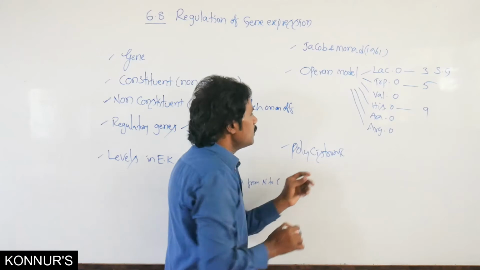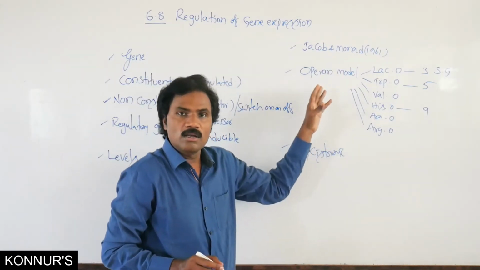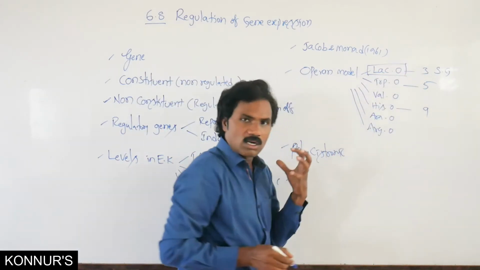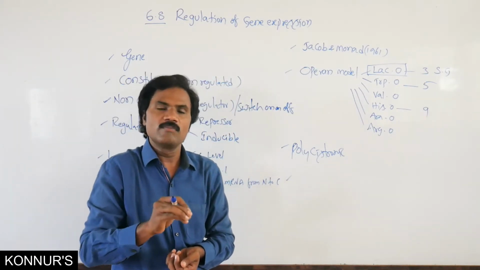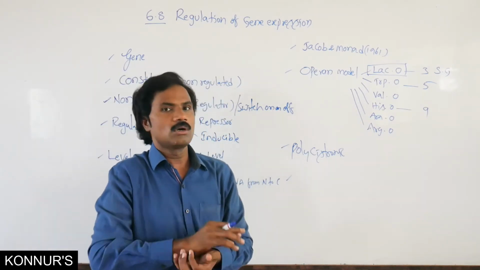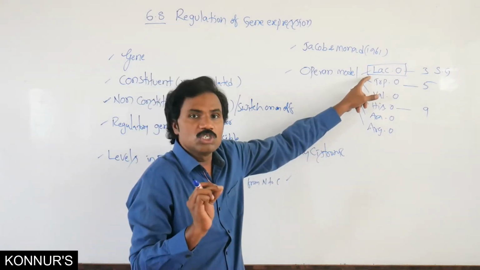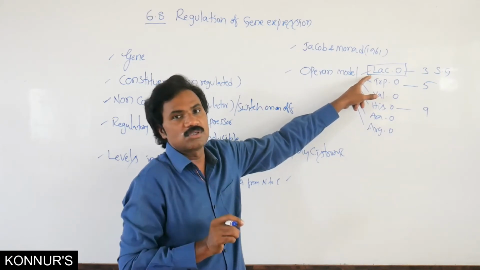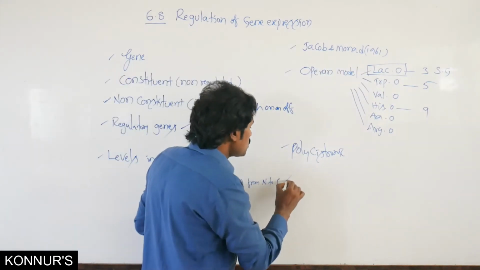In this particular operon model of Jacob and Monod, the lac operon model, is the lac operon originally switched on or switched off? Originally it is switched off, and it switches on because of that particular protein being synthesized. Before that, what genes are present in the operon?